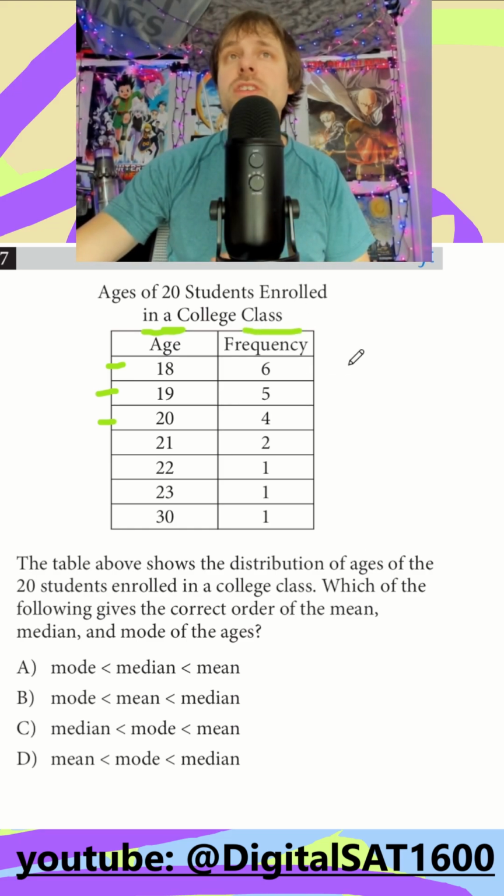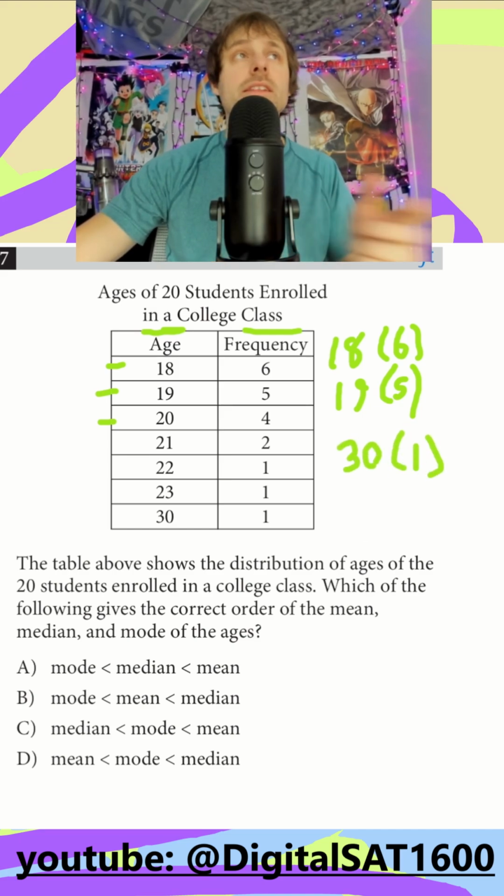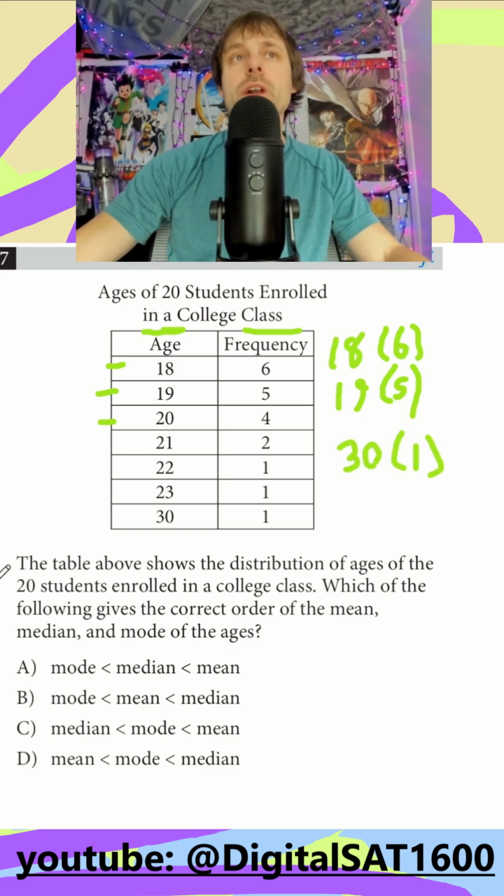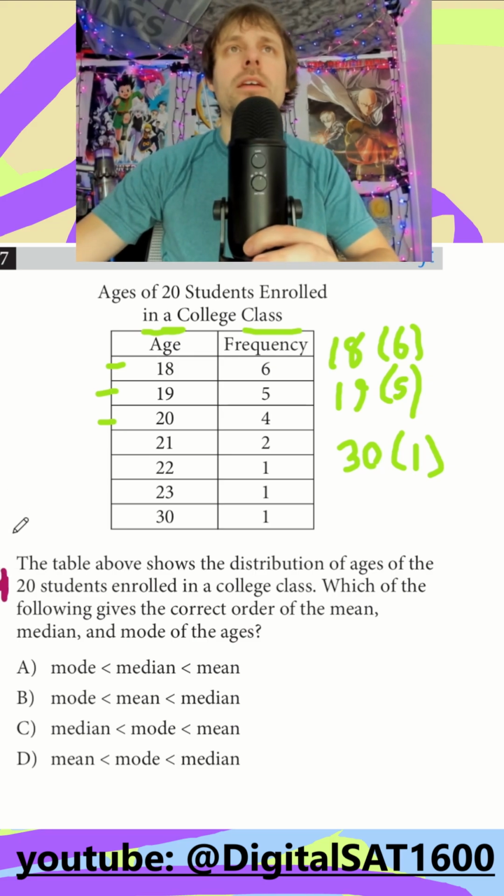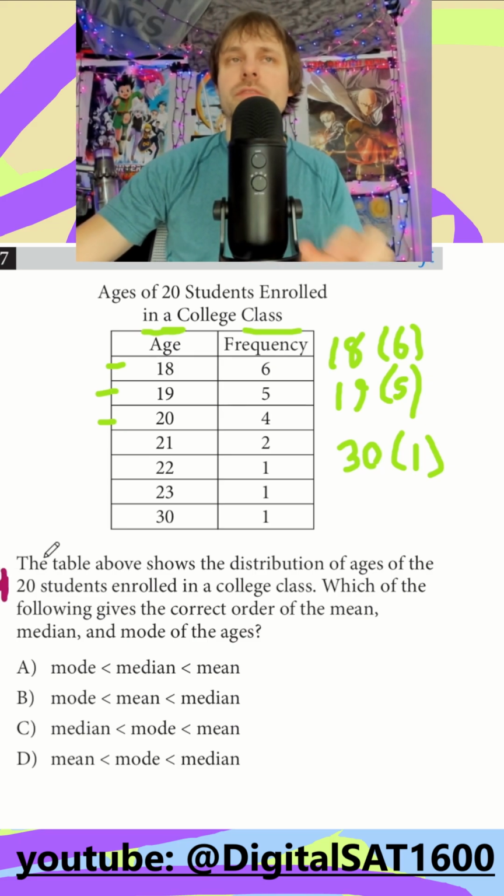So if this was actually listed out, I would see 18 6 times. I would see 19 5 times. And I could keep going, right? I would see 30 1 time. And if I listed all these numbers out, I would have 20 total numbers. Okay? So now that we kind of have our table figured out, I'll just go through A.